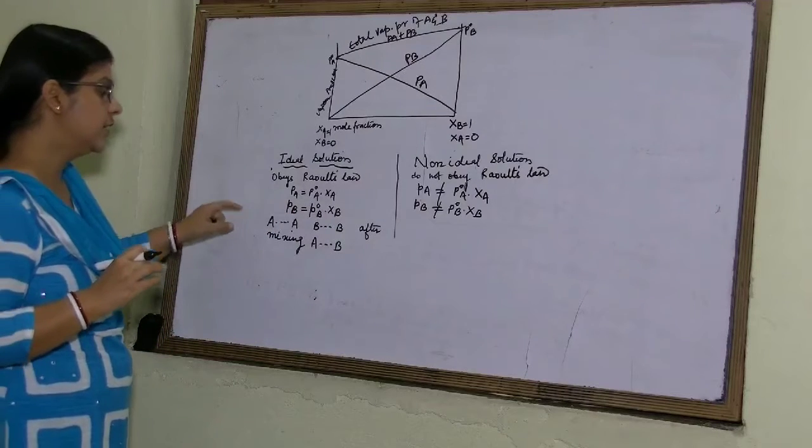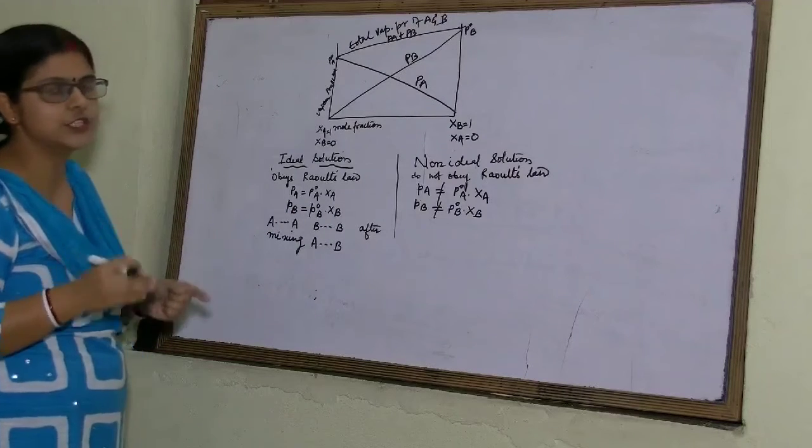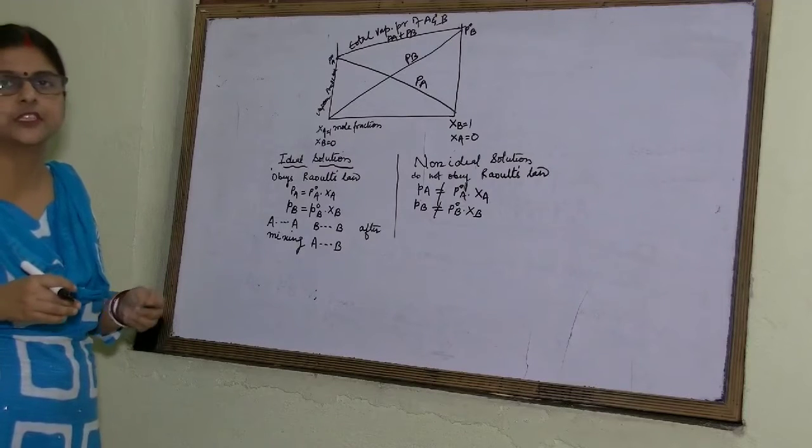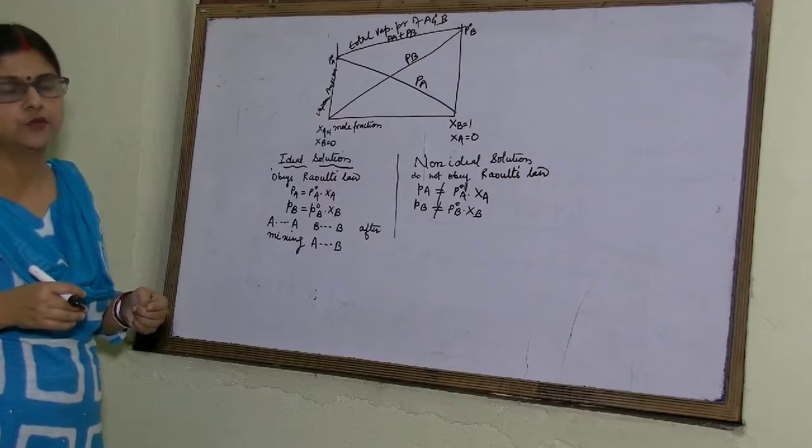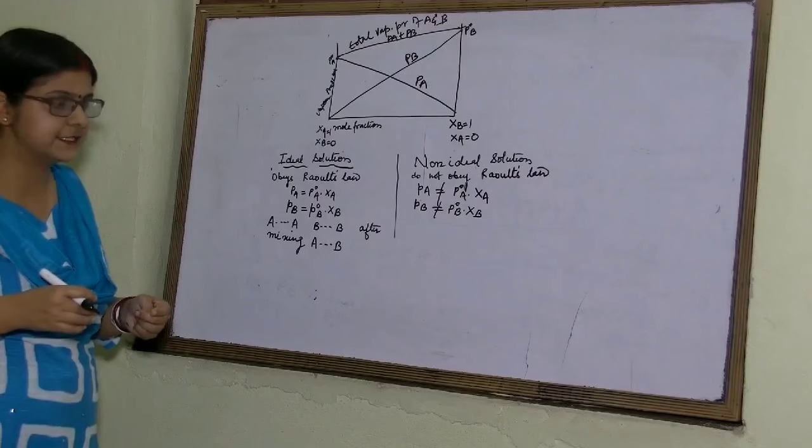The force of interaction will not change when solute is mixed with the solvent. Force of interaction will remain same.